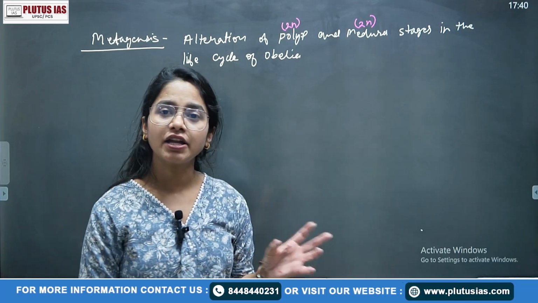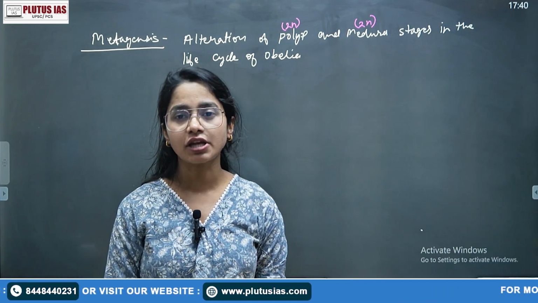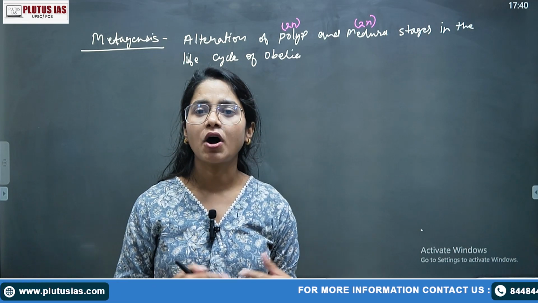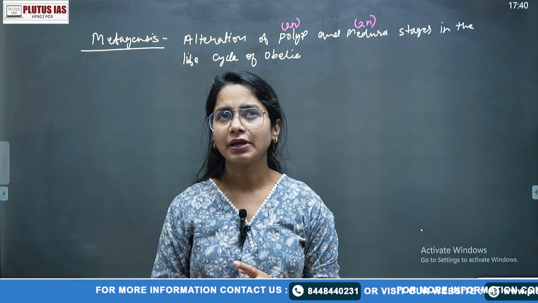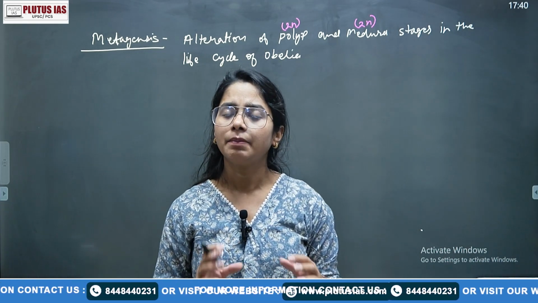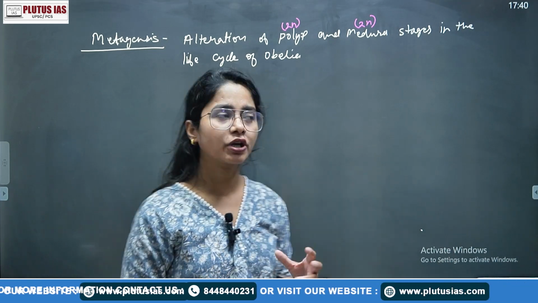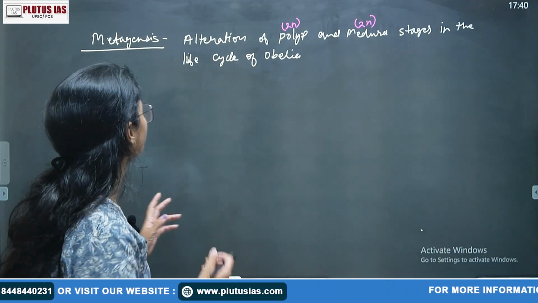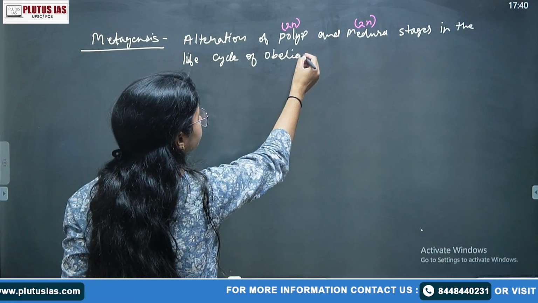So that is why aurelia is your scyphozoa, right? In it the polyp is not highly developed, we cannot say it is absent, but yes we can say it is in a very reduced form. But in obelia both forms show. So, life cycle of obelia.